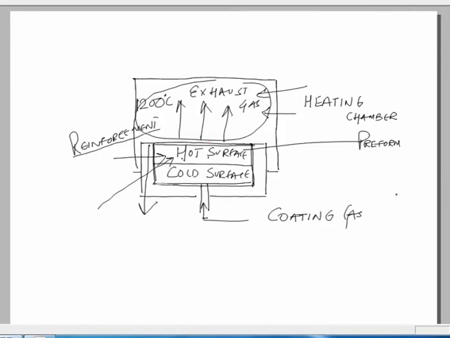So basically what is happening is, when the preform is in contact with the heating chamber, the temperature is higher, and because of the reaction, the solid matrix material is deposited at the surface, or at the top of the preform.